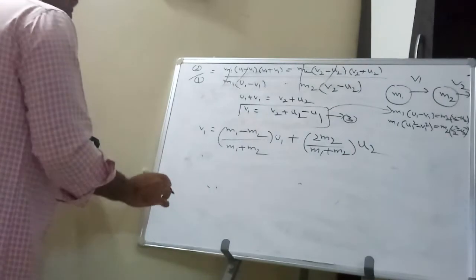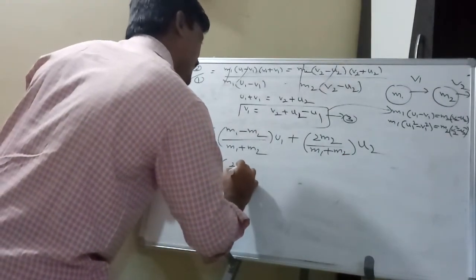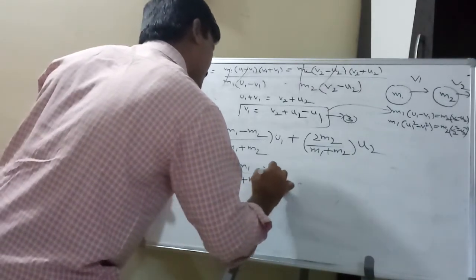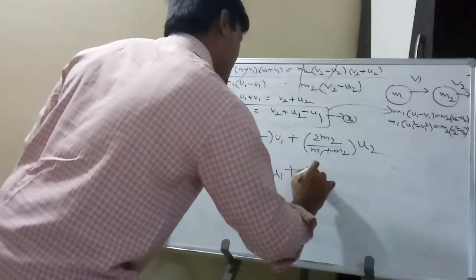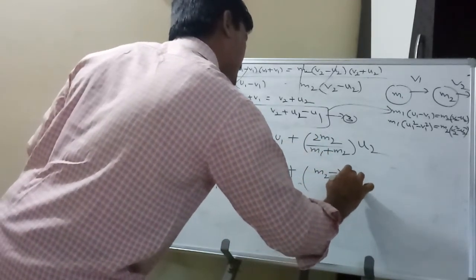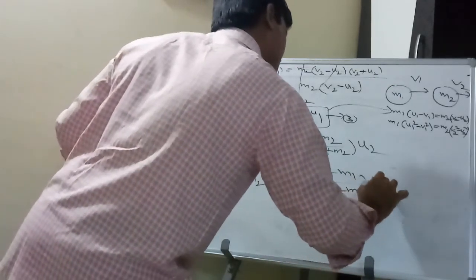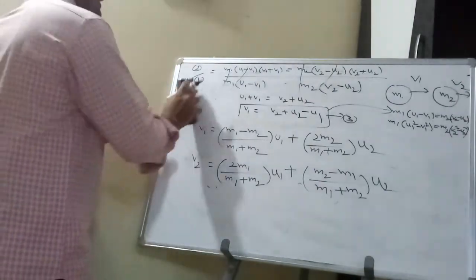This is the final velocity v1. And v2 equals 2m1 by (m1 plus m2) times u1 plus (m2 minus m1) by (m1 plus m2) times u2. These are the final velocities of the collision.